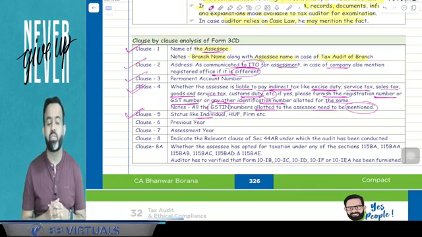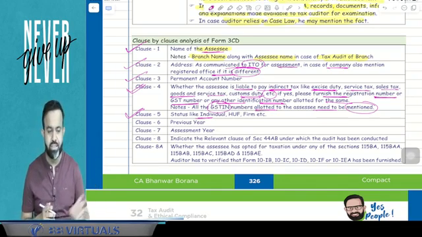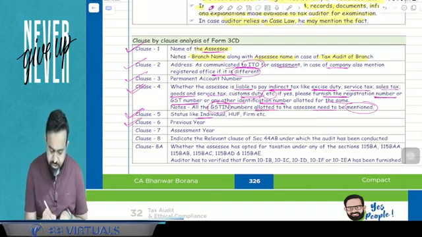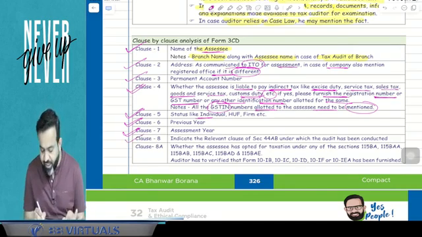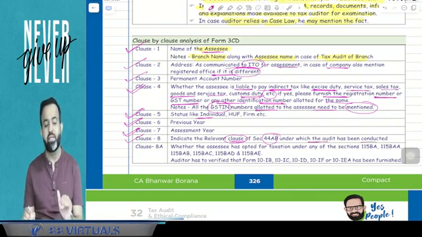What is the status of the assessee, like individual or HUF or firm or company or AOP, BOI, etc. Clause number 6 is related to previous year. 7 is related to assessment year. Now clause number 8 says to indicate the relevant clause of section 44AB under which the audit has been conducted. Means under which clause the audit has been conducted.